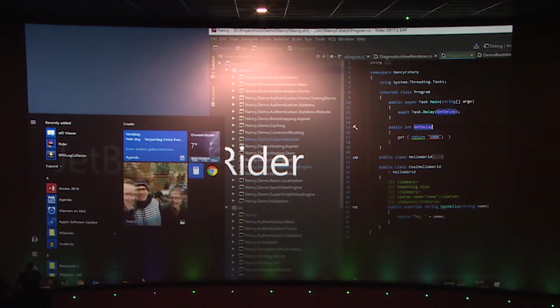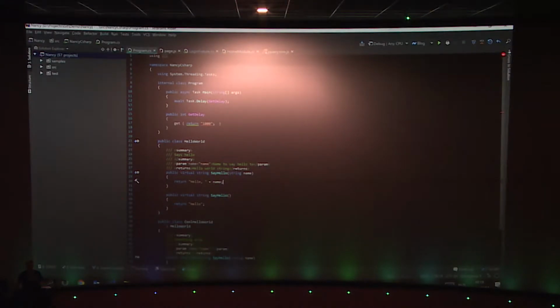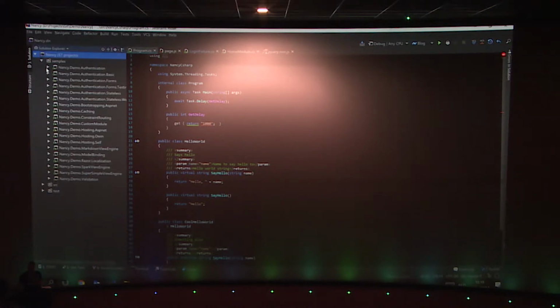Okay, so Rider. This is Rider. It's an IDE and it looks like pretty much any IDE that is out there. You have a space where you can do coding and so on. And you have a space where you have a solution explorer where you can see all of your projects that you have, etc. So not really different, apart from maybe that in here, it's on the left side of the screen, and in Visual Studio, it could be on the right side of the screen. But apart from that, it's pretty much like any standard IDE that is available.